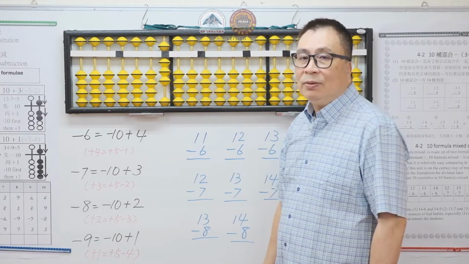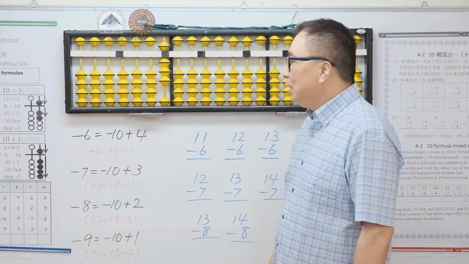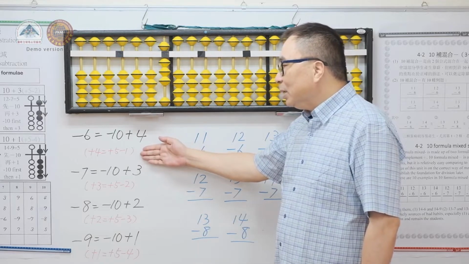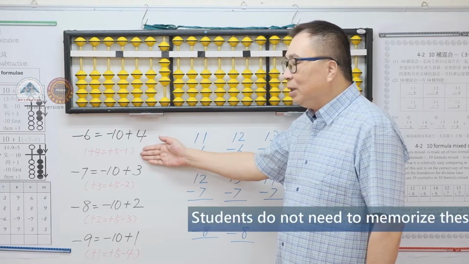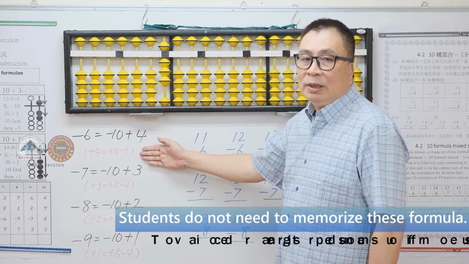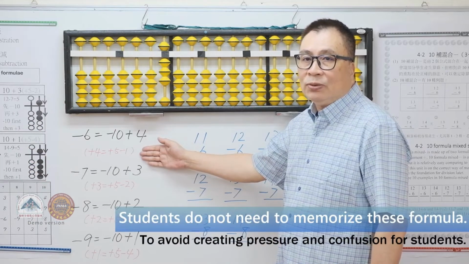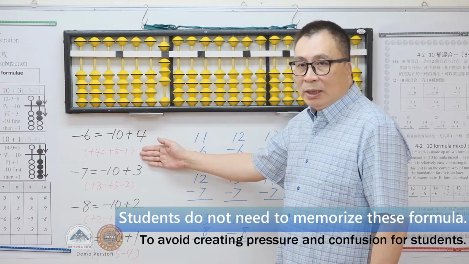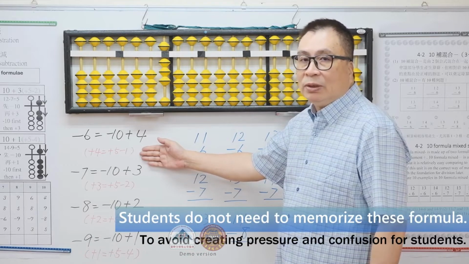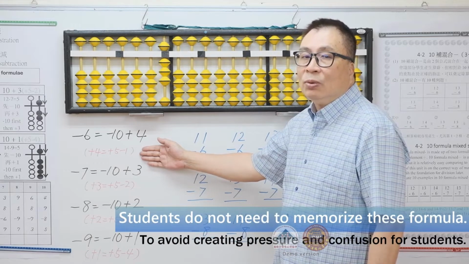Students do not need to memorize these formulas to avoid creating more pressure and confusion. They will tend to make mistakes if they have too many formulas to memorize. They only need to know that they can use the 5's complement formulas to solve the problem.